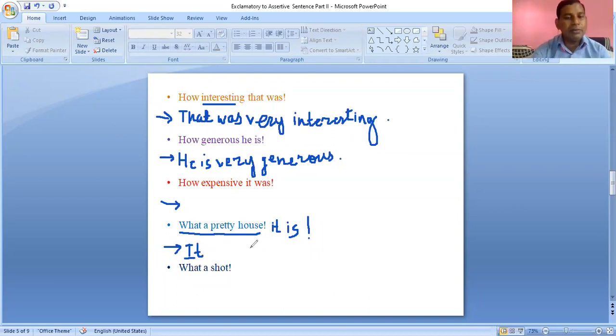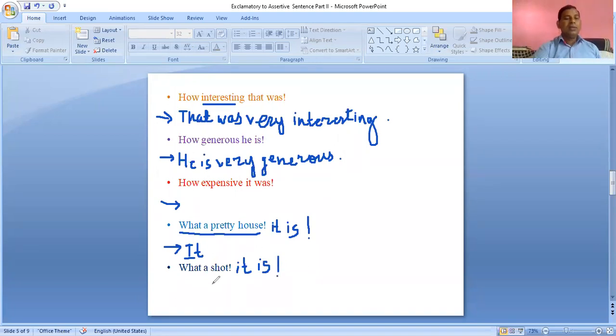When the subject and verb are not there in our exclamatory sentence, then we should understand that our subject is "it" and the verb is "is."